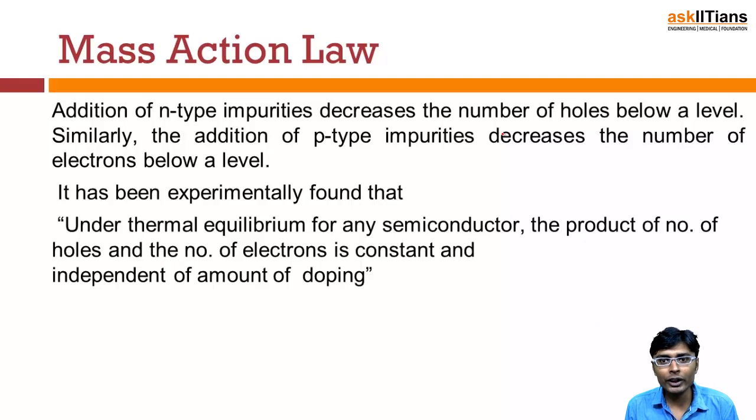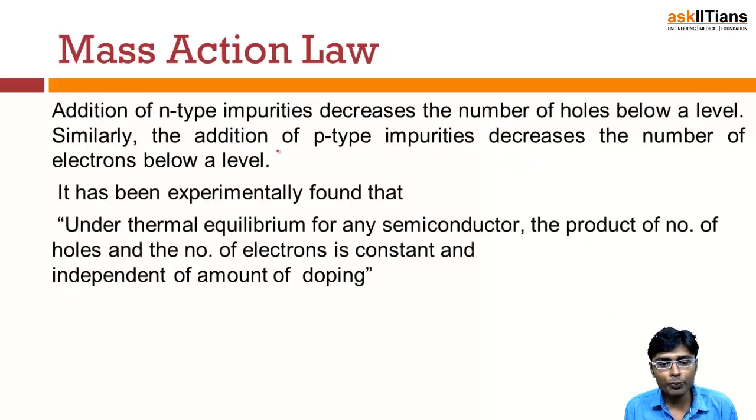So we can say that effectively, as compared to intrinsic. In an intrinsic semiconductor, the number of electrons is equal to the number of holes, but as we convert an intrinsic to an n-type, the number of electrons has increased. So we can say that the number of holes has gone below the level compared to the electrons.